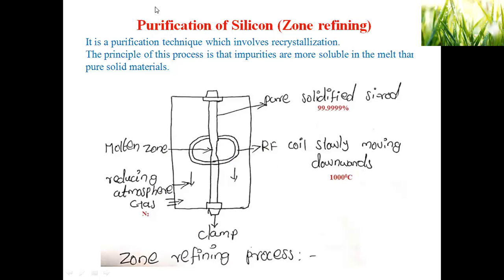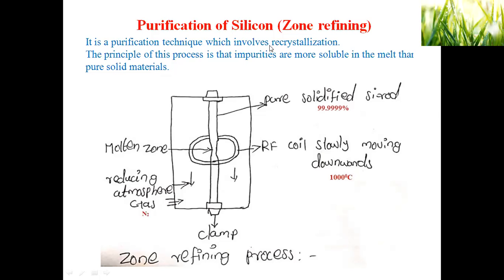This is the purification of silicon by the zone refining technique. We use the zone refining technique to further purify the silicon obtained from the Union Carbide process. Zone refining is a purification technique which involves recrystallization. The principle of this process is that impurities are more soluble in the melt than in pure solid silicon.